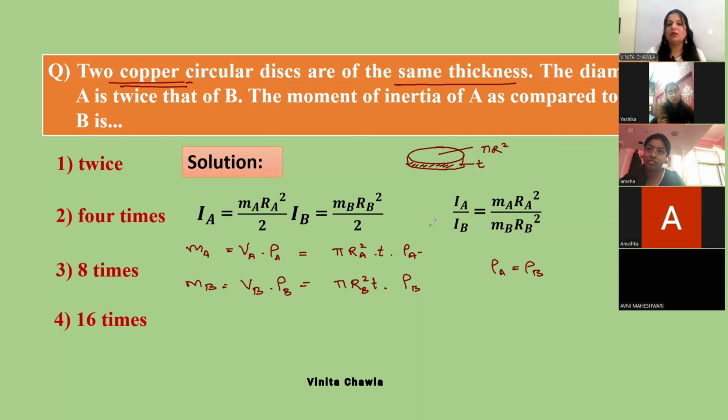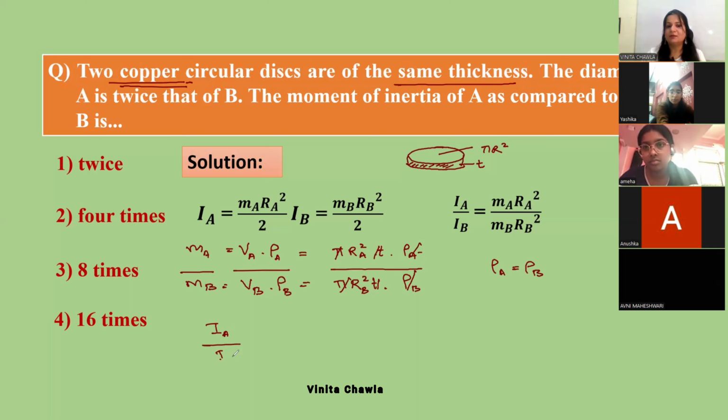Now on dividing these two, MA by MB, we can cancel this rho A, rho B. We can also cancel T. We can also cancel pi. So we can write IA upon IB as, in place of MA by MB, we can write RA square upon RB square.